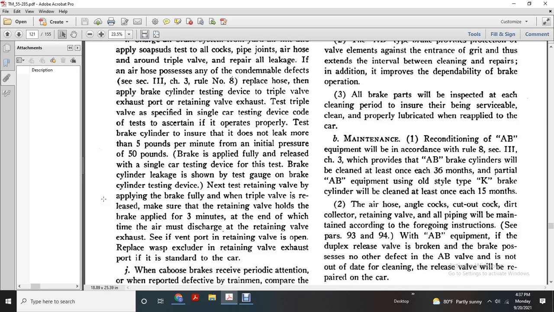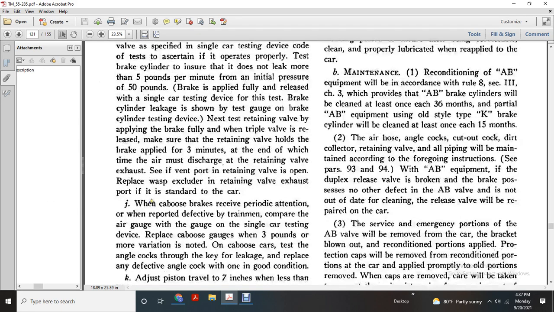Next, test the retaining valve. Apply the brake fully, then when the triple valve is relieved, make sure the retaining valve holds the brake applied for 3 minutes. At the end of the time, air must discharge from the retaining valve exhaust port. Open the retaining valve and replace the blocks, expanding the retaining valve exhaust port on the retaining car.